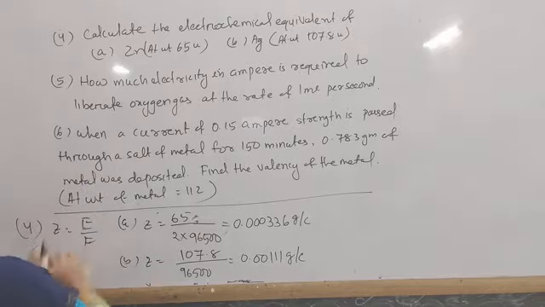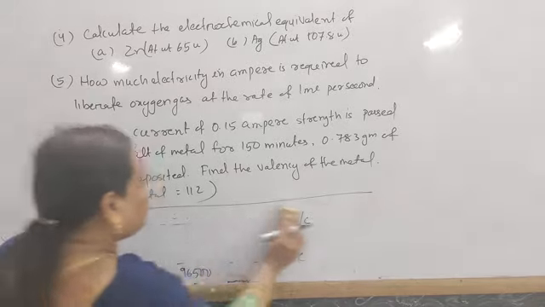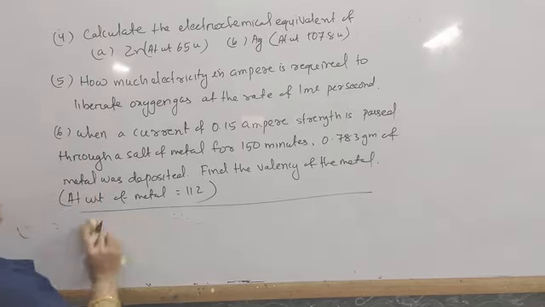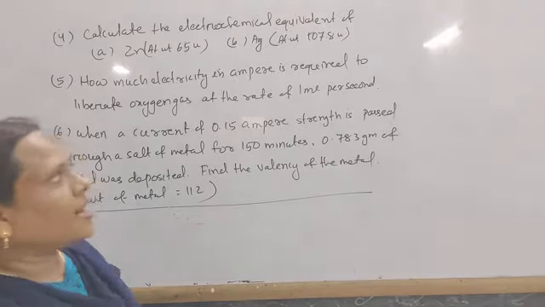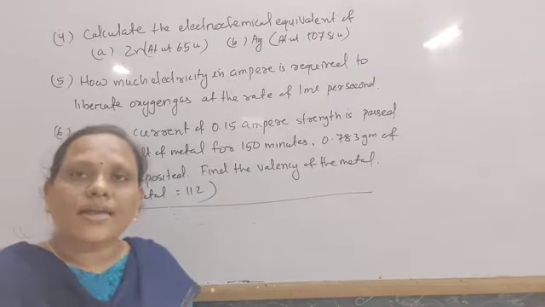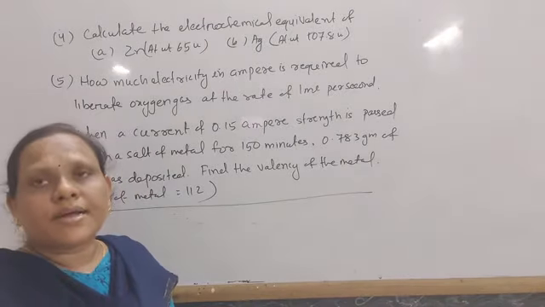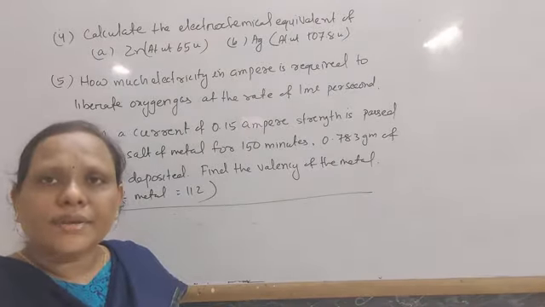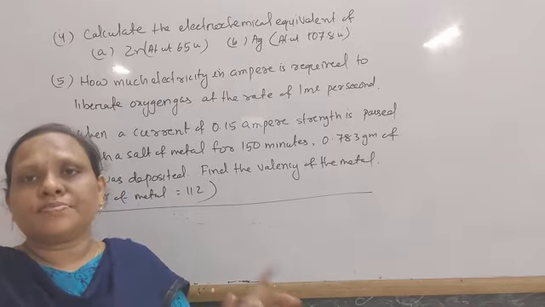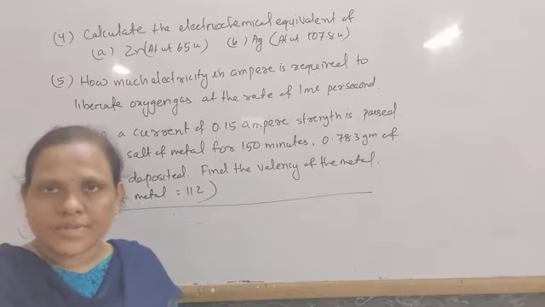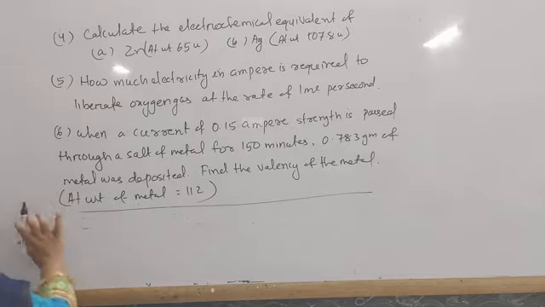Next, come to question number 5. How much electricity in ampere is required to liberate oxygen gas at the rate of 1 ml per second? First, keep in mind that when 1 faraday of electricity is passed, it deposits 1 gram equivalent of the electrolyte. And what is the gram equivalent weight of oxygen?